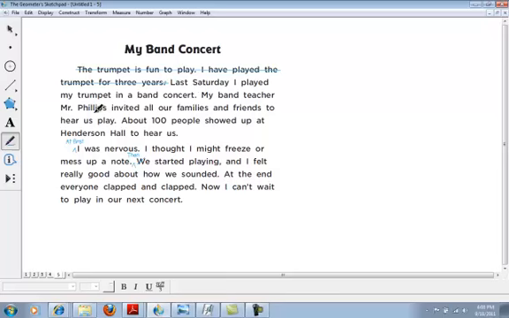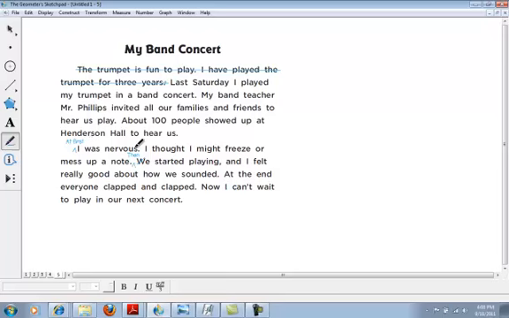Now, my band teacher, Mr. Phillips, invited all our families and friends to hear us play. About 100 people showed up at Henderson Hall to hear us. Now, notice that when he wrote this at first, he didn't include any transition words to move the story along. So now he changed it and he added at first. That's a transition. So he included that in his second paragraph.